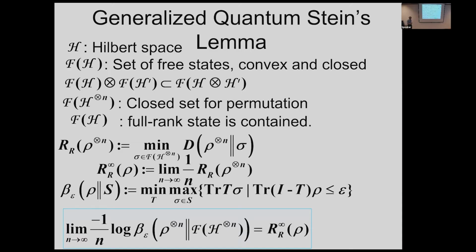This is the generalized Stein lemma. Of course, based on Stein's lemma, we can show that this one is always smaller than or equal to this one. So this one cannot exceed this quantity. This is not so difficult. This comes from the conventional Stein's lemma. But nowadays we need to prove the opposite direction.